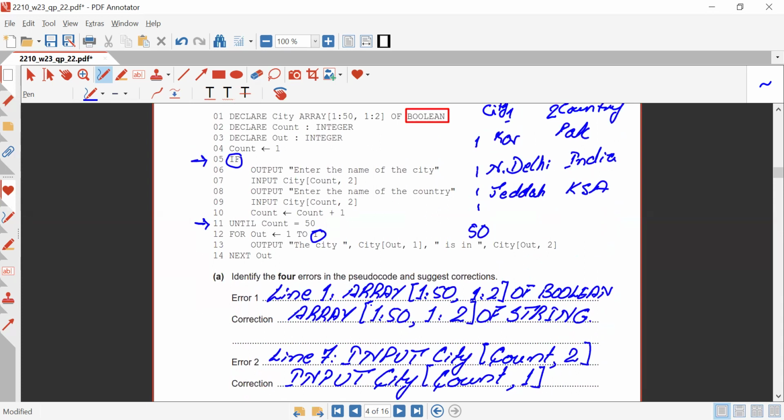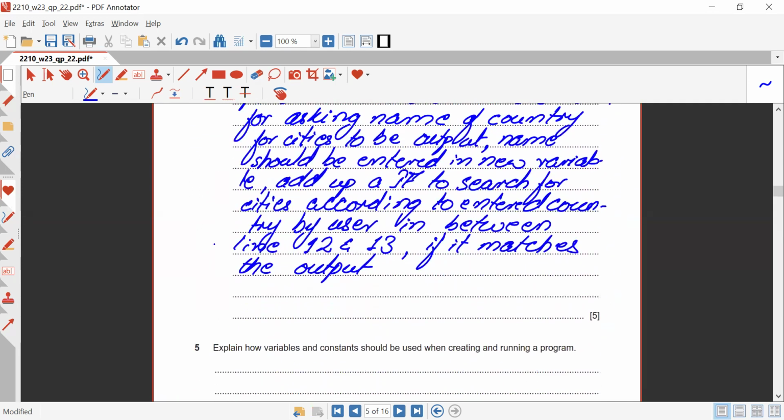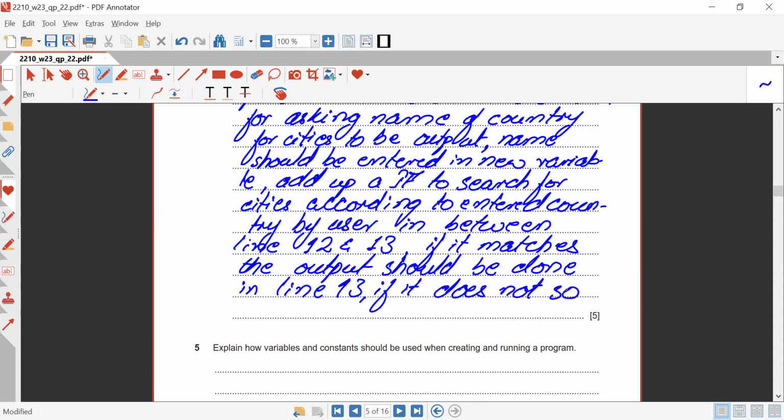Let's see again. Now the output should be done at line number 13 for the elements, or for the city, that it matches. If it matches, output should be done in line 13. If it does not, search for the next element.